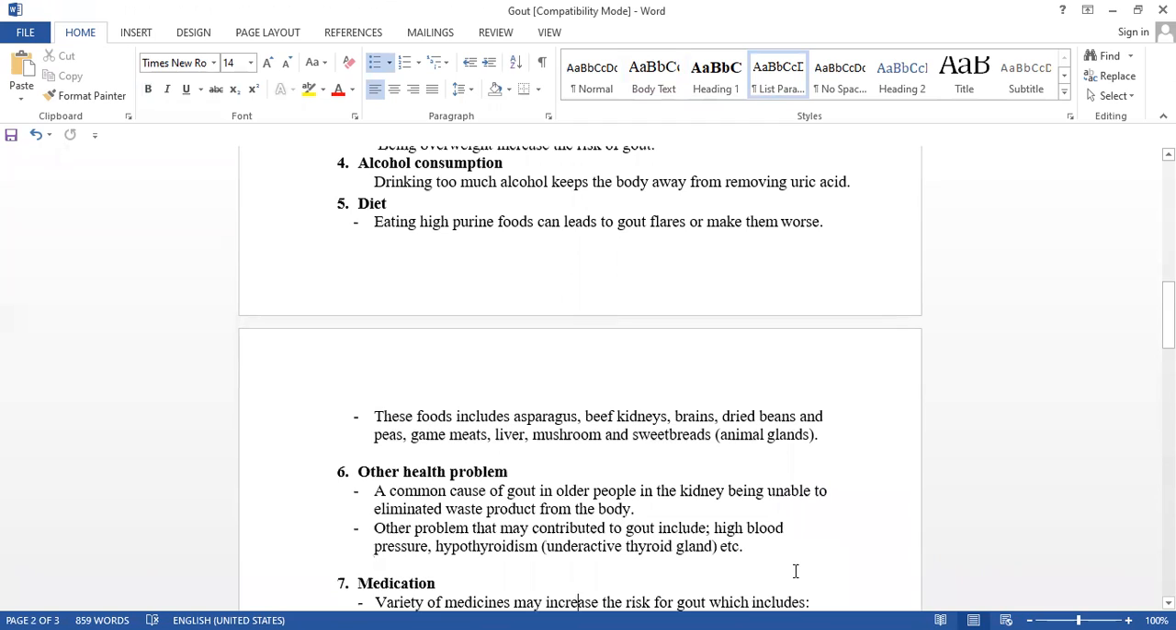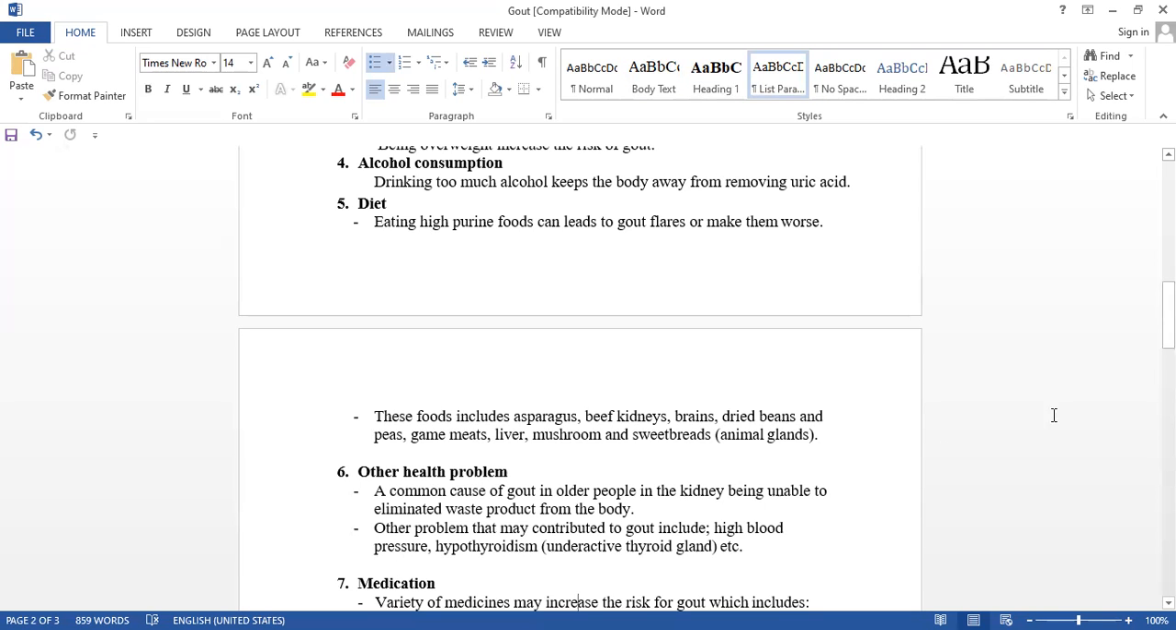And the other one is health problems. A common cause of gout in older people is the kidney being unable to eliminate the waste products. Older people's organs are not working properly. If the age is more and the kidney is not working properly, this may cause gout. Other problems that may contribute to gout include high blood pressure and hypothyroidism, an underactive thyroid gland.